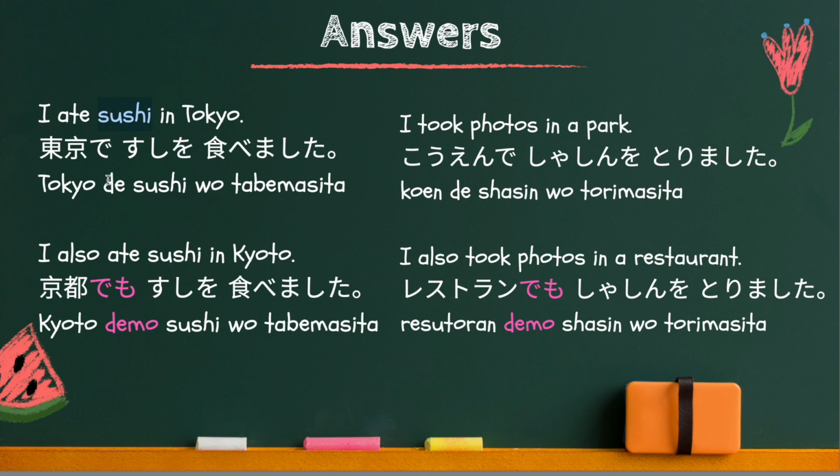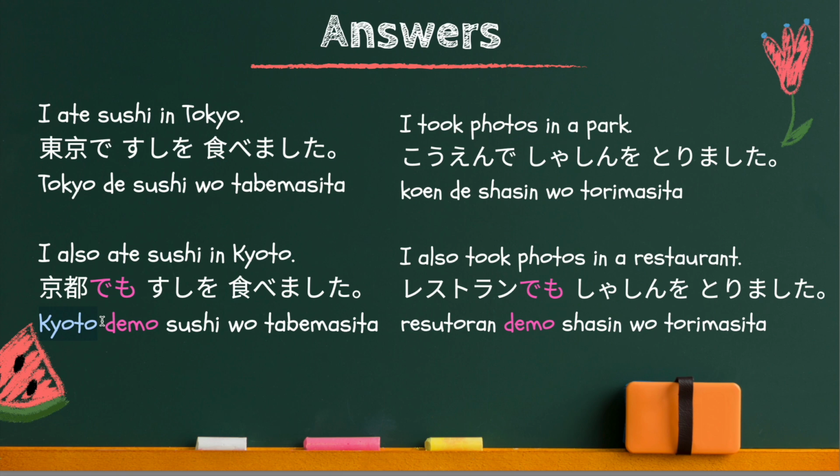So you need to use the de particle to indicate Tokyo is the place of action. I also ate sushi in Kyoto. 京都でも寿司を食べました。The subject remains, but the place changed.